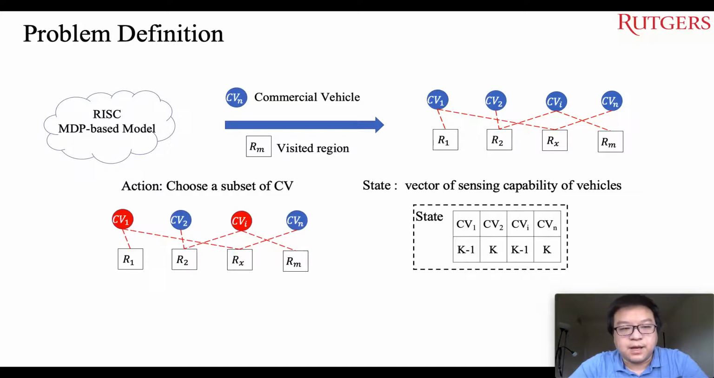Therefore, in RISC, an action is a subset of vehicles that are used as sensors to sense data, and the state is a vector of remaining sensing capability of vehicles. Here, the sensing capability means the number of hours a vehicle is used as a sensor.